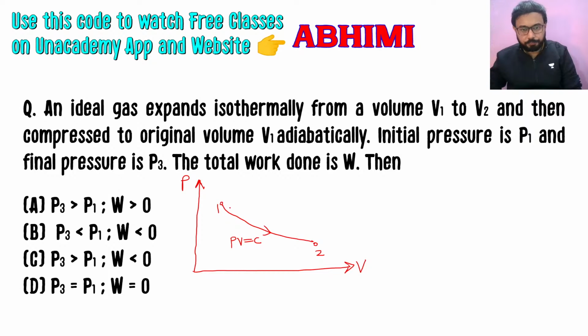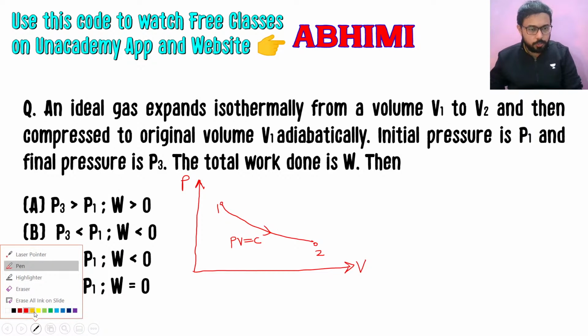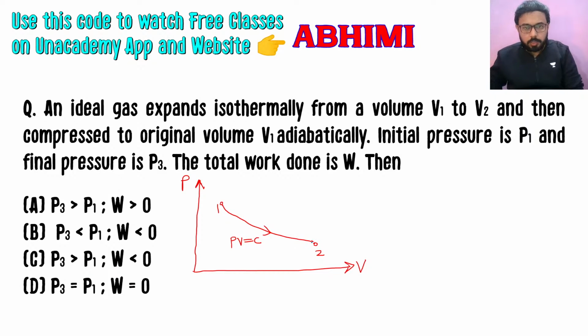V, then it is compressed back to the original volume adiabatically. So let's draw using another pen here. We have to go to the same volume V1, which will be volume V3 also, which is given in the question. This we have to do. So our final process will be in this line, and this is V2.